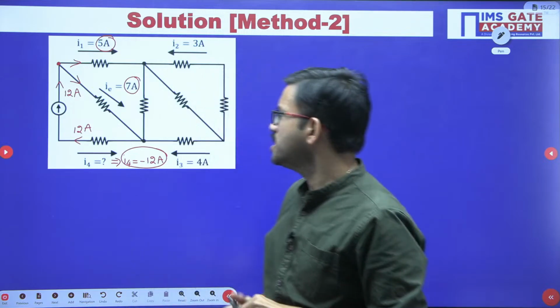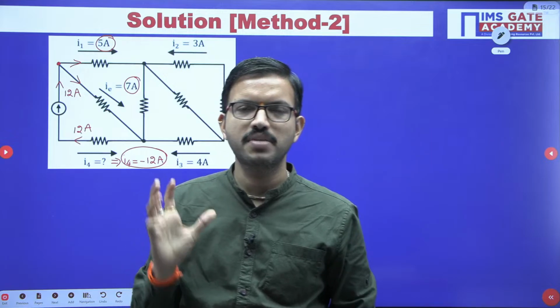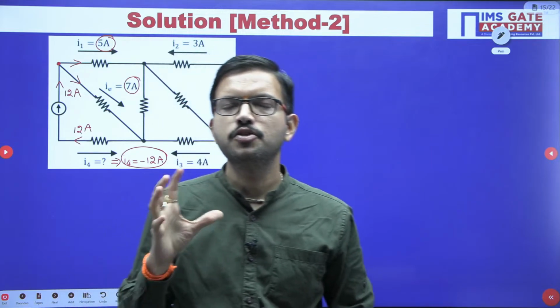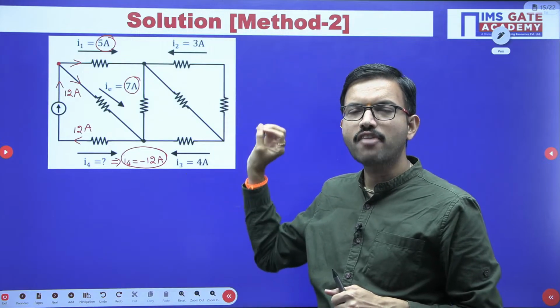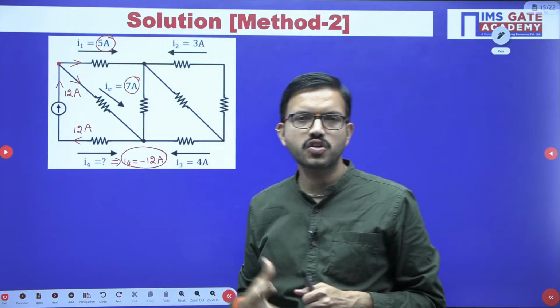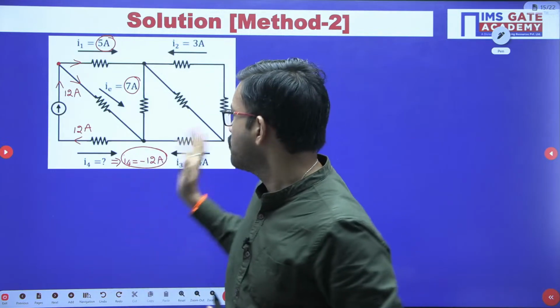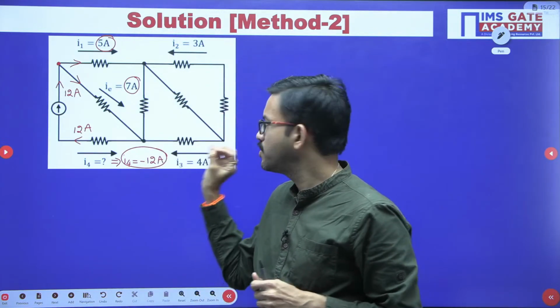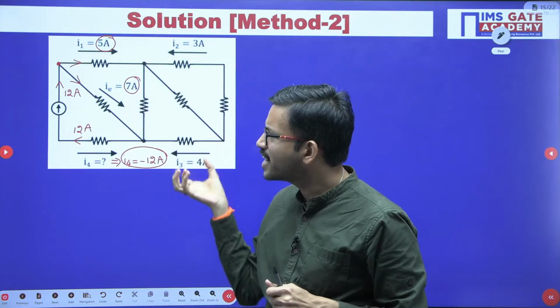So in this way, if you want to solve the GATE questions based on KCL, based on the basic laws, after reading the question and what you are supposed to calculate, observe the given circuit carefully. From there, you will get the idea from which point or which node we have to start analyzing, so that we can get the answer quickly.